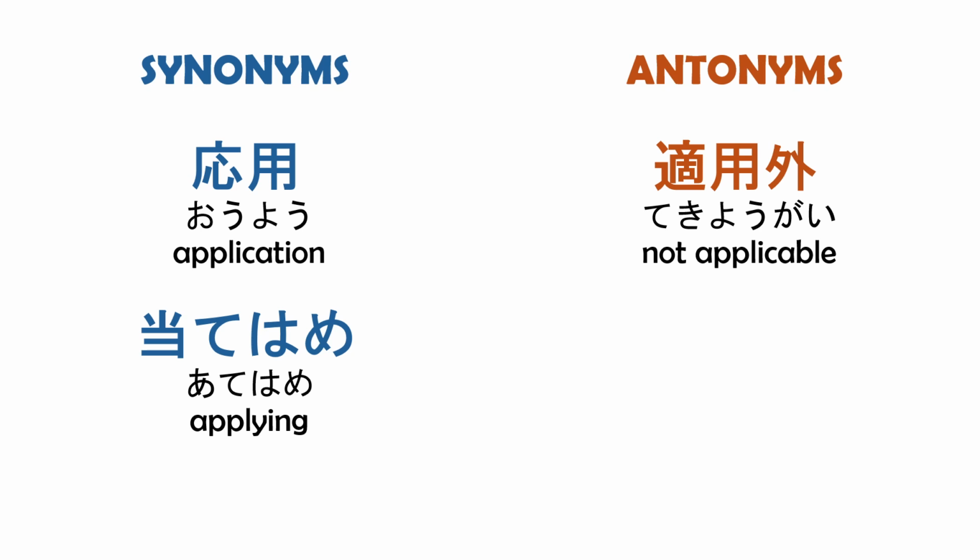The most common antonym of the word is 適用外. It means something is outside the scope and will not be covered. 適用 puts a rule onto a case, while 適用外 says the case is not covered.